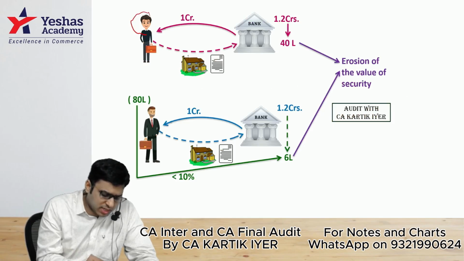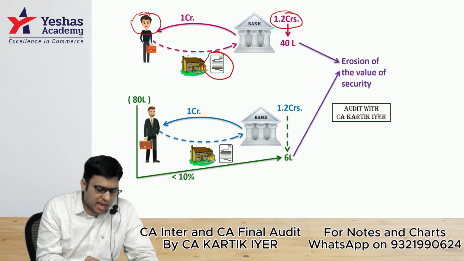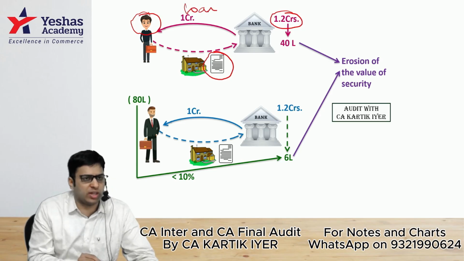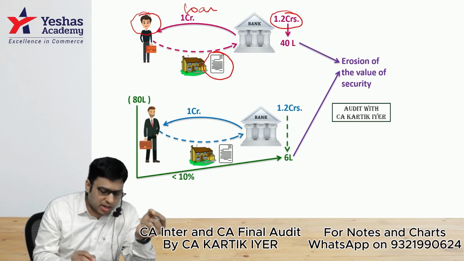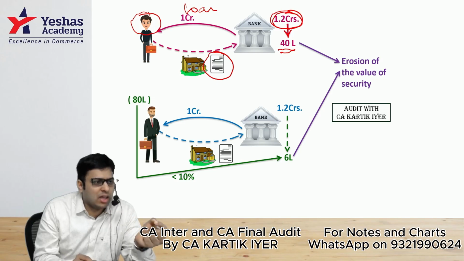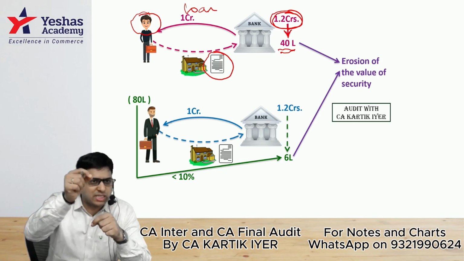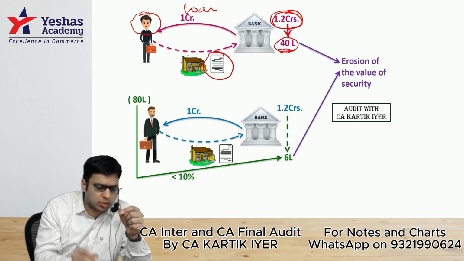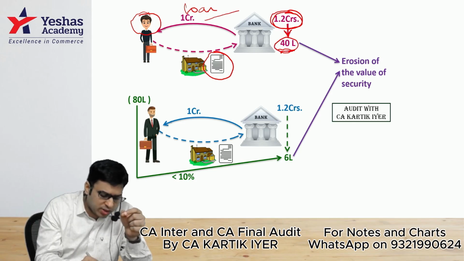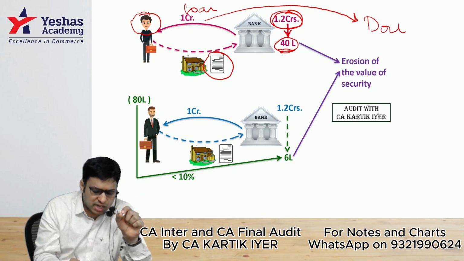Sir, if a person gives his property papers here and the bank assesses the value to be 1.2 crores and the bank gives a loan of 1 crore in this case. But if some situation happens in such a manner that the value of the property drops to, let's say, 40 lakhs, so 1.2 crores into 50% is 60 lakhs. The value of the property has fallen below that 50% mark. Again, 1.2 crores, 50% is 60 lakhs. The value of the property has gone down to 40 lakhs, so below the 60 lakh mark. In this case, this loan that we had given, or whatever asset is there, we have to treat it as a doubtful asset.